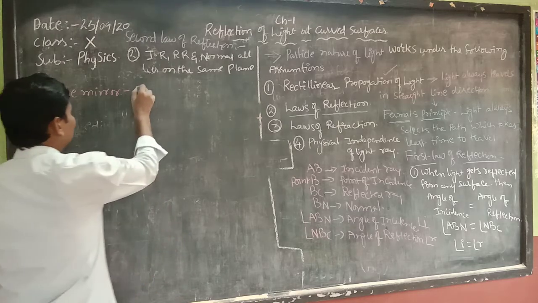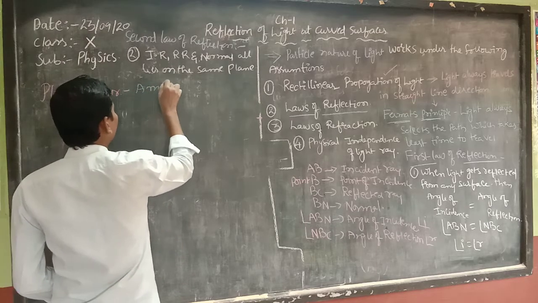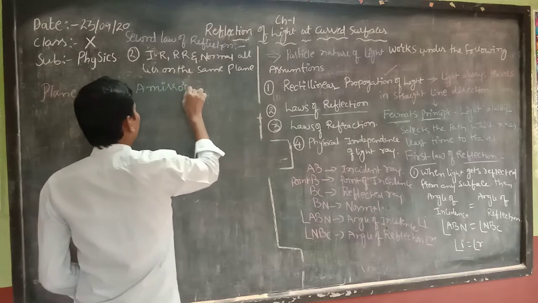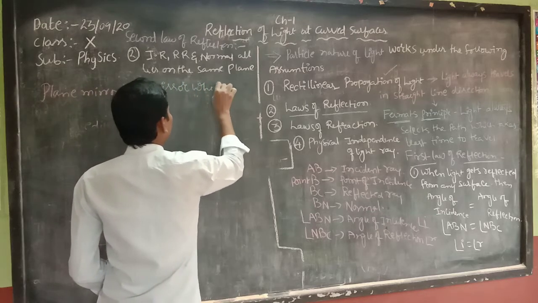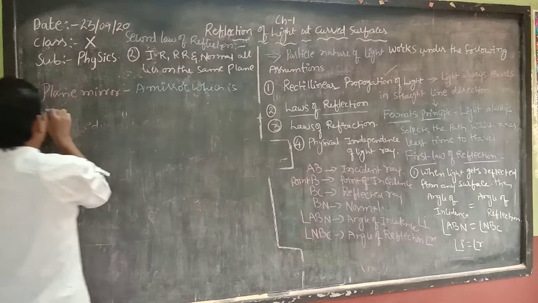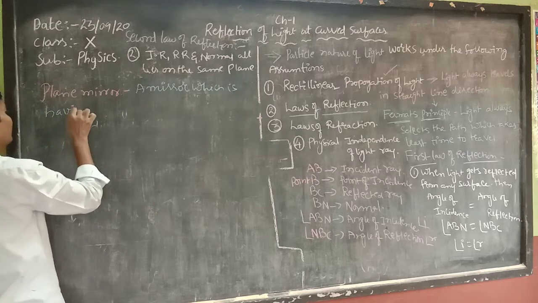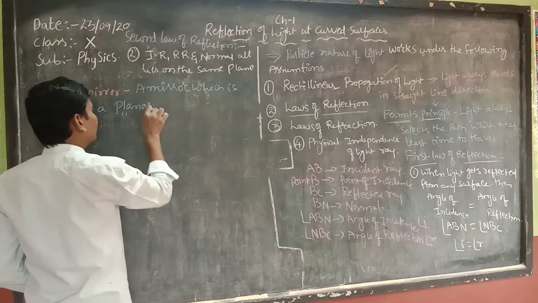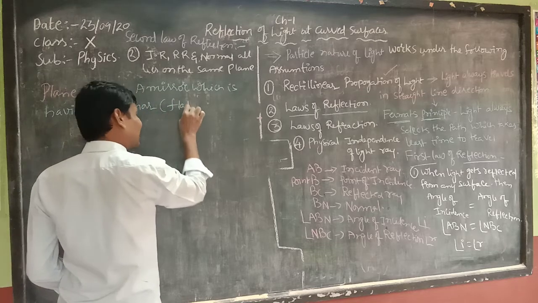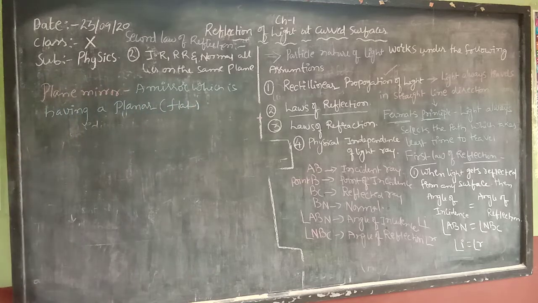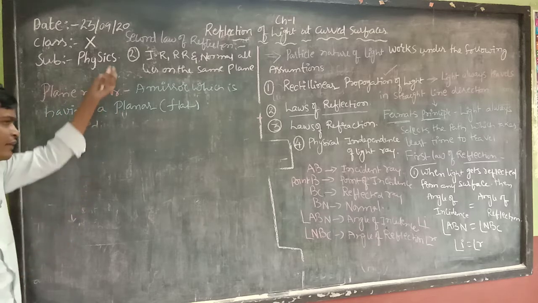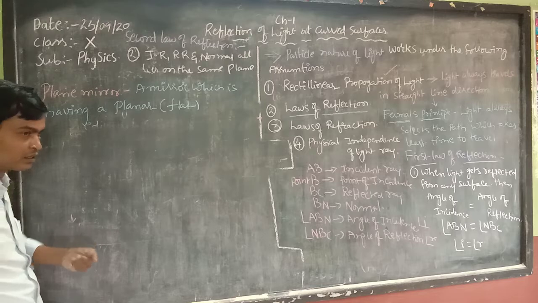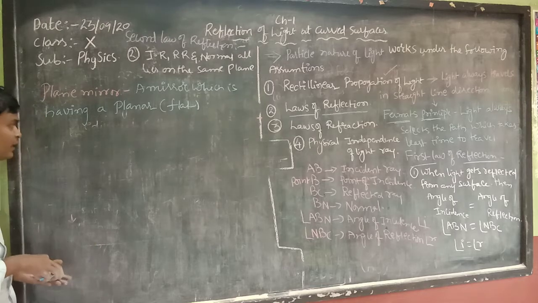A plane mirror is a mirror which has a plane reflective surface, planar or flat. You people observe a mirror in your home which has a plane surface.